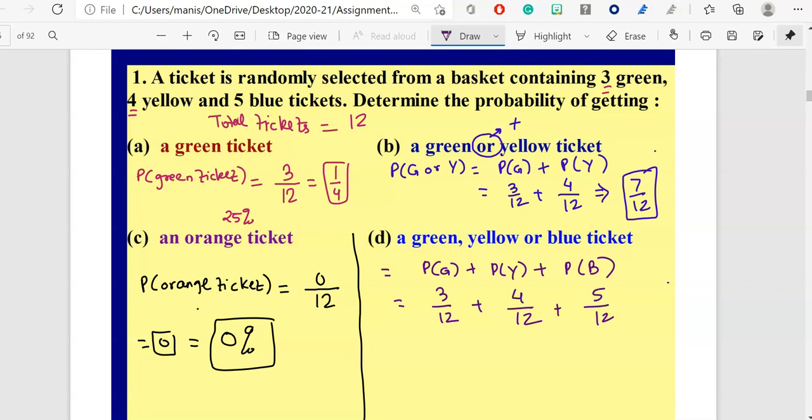Blue tickets 5. So this is the probability of picking either a green or yellow or blue. Since the denominators are the same, it becomes a lot easier for me to add them. 3 plus 4 is 7, 7 plus 5 is 12, and 12 divided by 12 is 1. Whenever you have this 1, it means there are 100% chances of picking either a green ticket or yellow ticket or blue ticket.